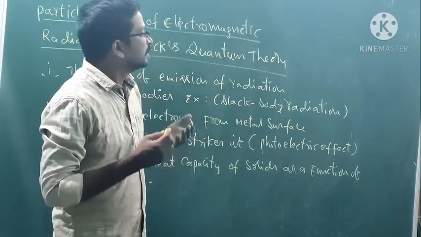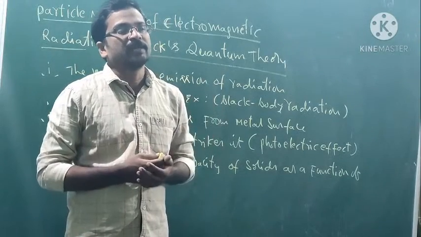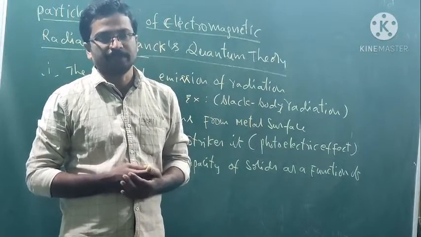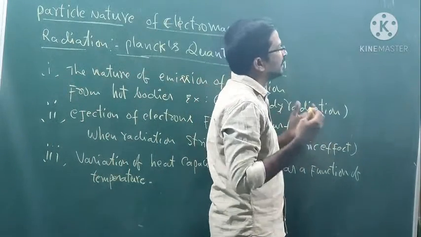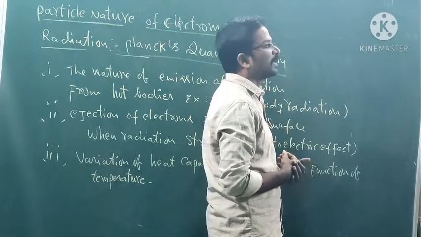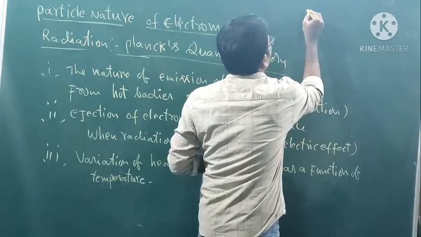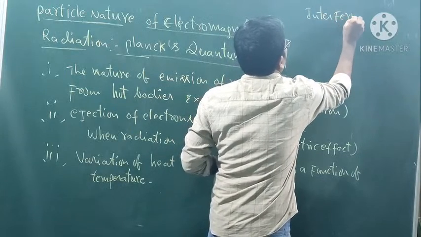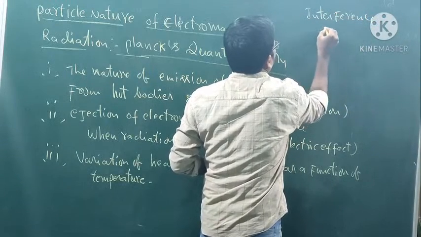So electromagnetic radiation shows wave nature, like wave-like properties, because it shows interference and diffraction.